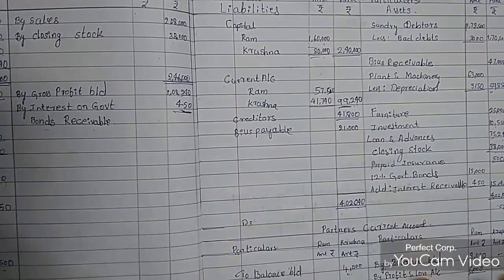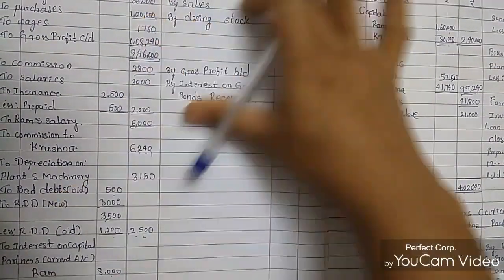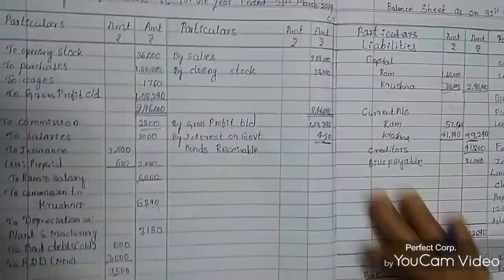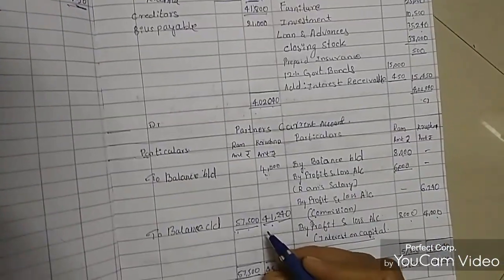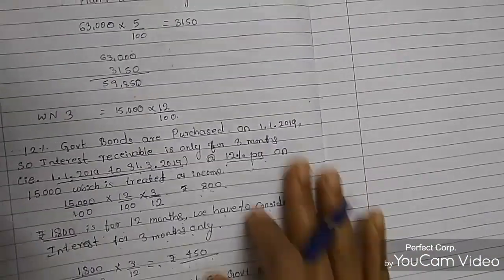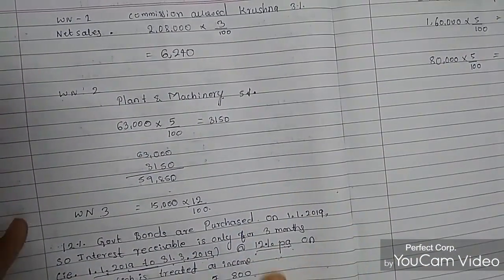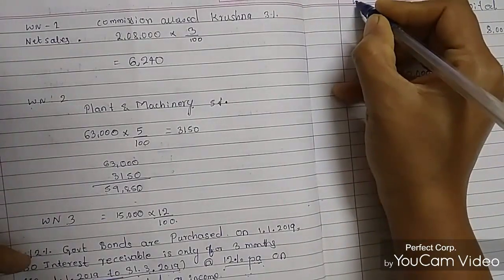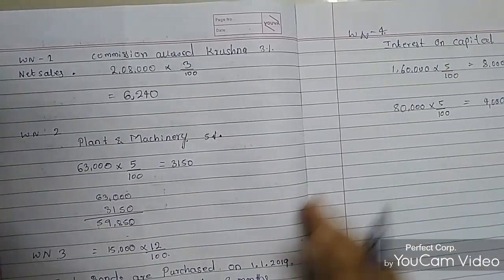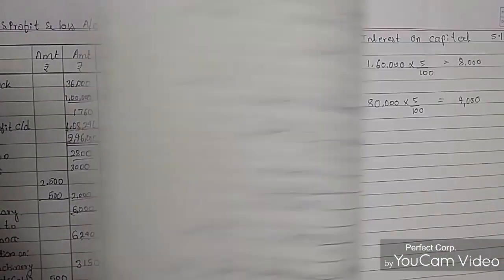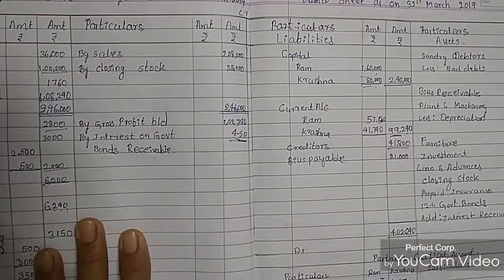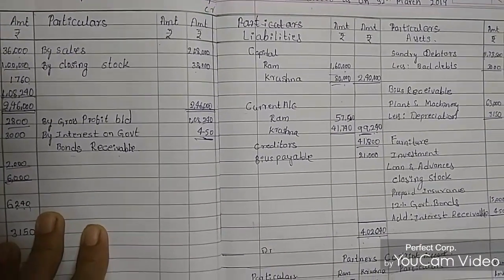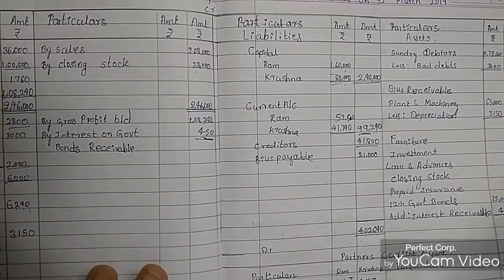Then this is the trial balance and P&L account. Then this is the balance sheet, and this is the partners' current account, and these are the working notes: working note 1, working note 2, 3, and working note 4. So if you mention all the working notes in the balance sheet and the P&L account, it will be easy to score good marks. So that is about this. I have solved the fifth problem.